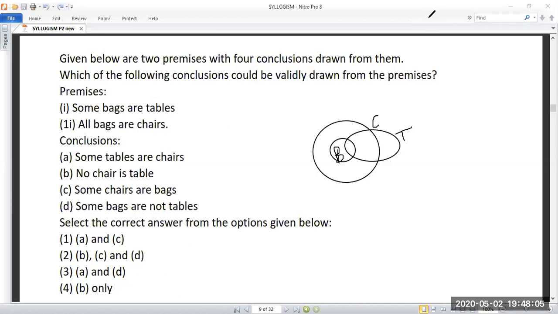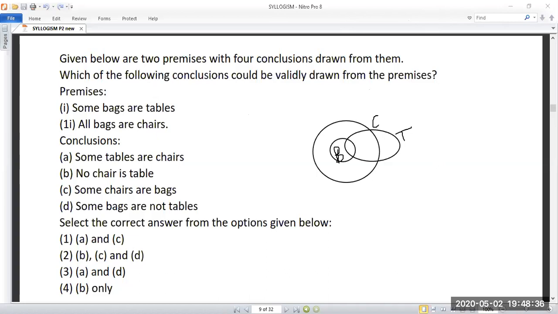Check whether any other possibility is there. Since there is a relation between bag and table, you have to connect the bag and table. This is how we have to draw. Is there any other possibility? So what is the answer for this question? Has anybody found the answer? We'll check any other possibilities.